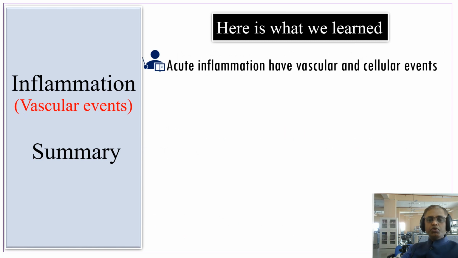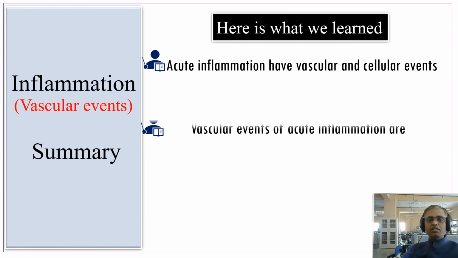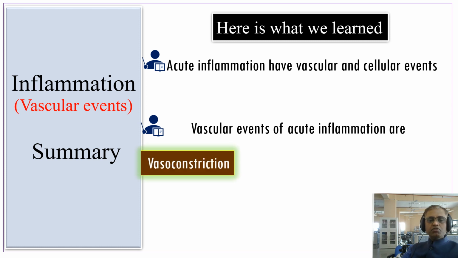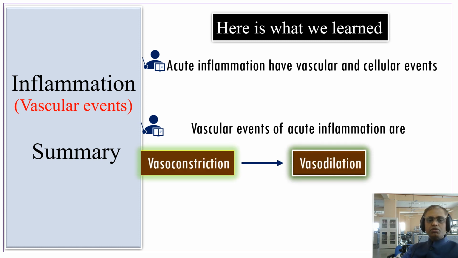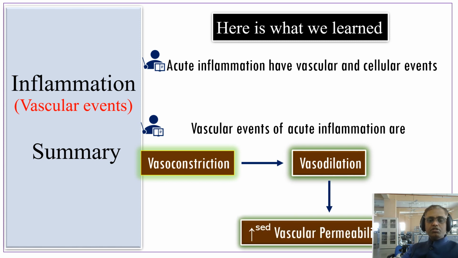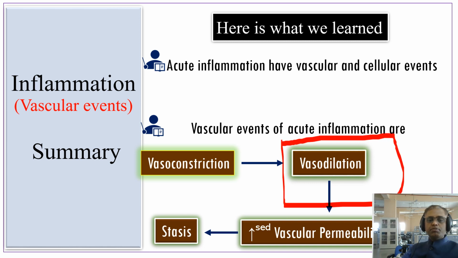Acute inflammation has two events, that is vascular event and cellular event. Vascular event of acute inflammation is vasoconstriction, leads to vasodilation, that leads to increased vascular permeability and stasis. So here the vasodilatation is responsible for heat and redness, and increased vascular permeability is responsible for the swelling. So that's the end of today's class.